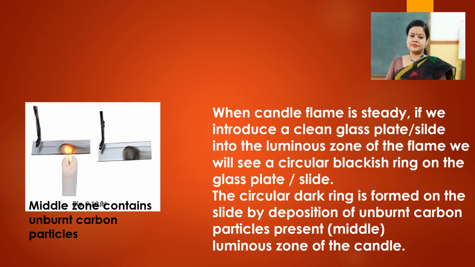Because the circular dark ring is formed by the deposition of unburned carbon particles present in the luminous zone of the candle. As the middle zone gets a moderate supply of air and doesn't undergo complete combustion, some unburned carbon particles remain there. So if we hold the slide on the luminous zone of the candle, we can see the deposition of these unburned carbon particles.